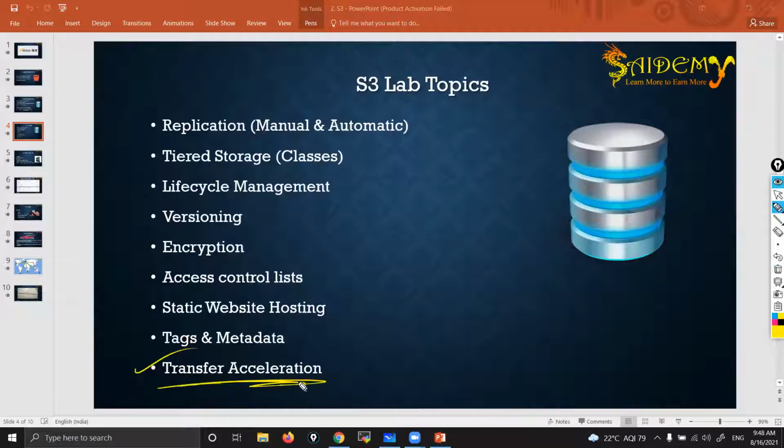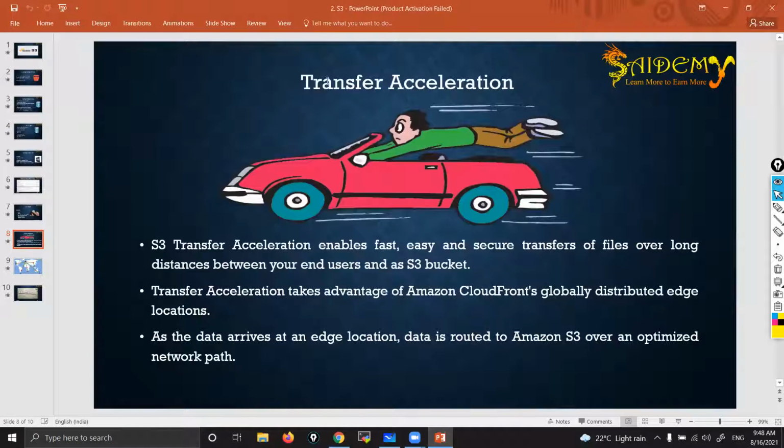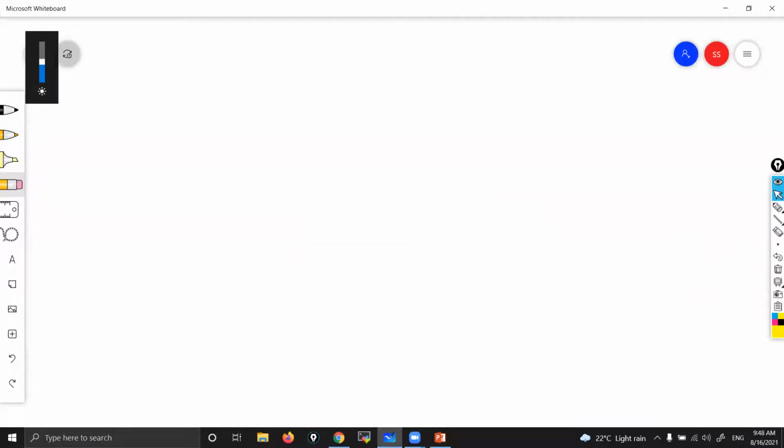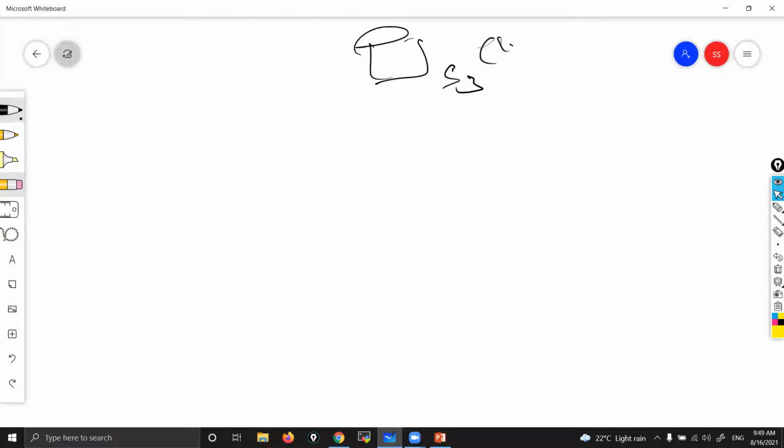Transfer acceleration. So this transfer acceleration, I'll explain clearly. Simple. I have a bucket. Assume that it is in London.